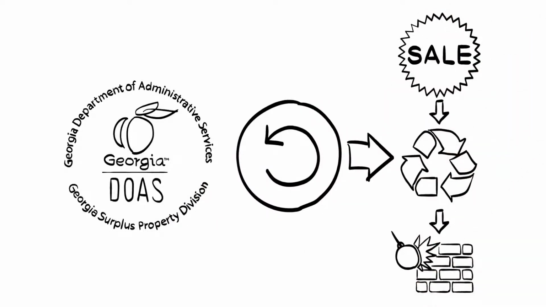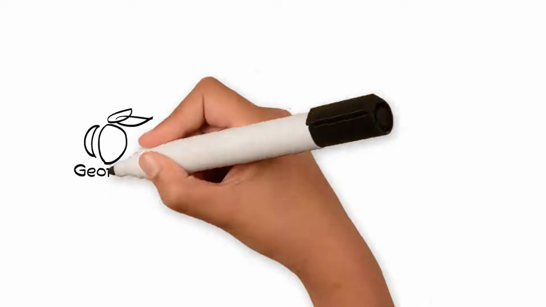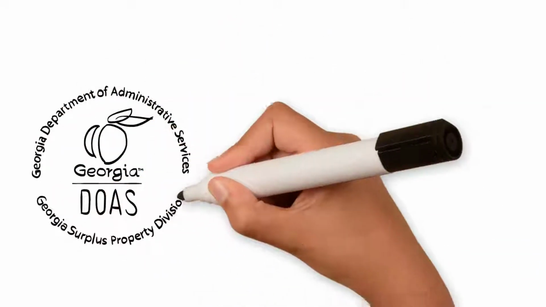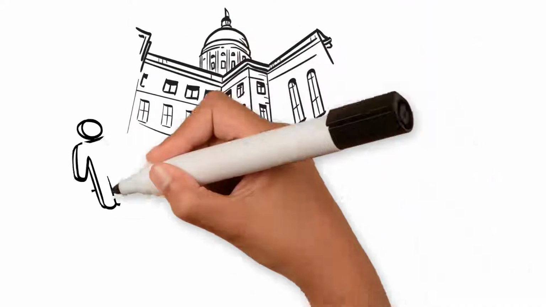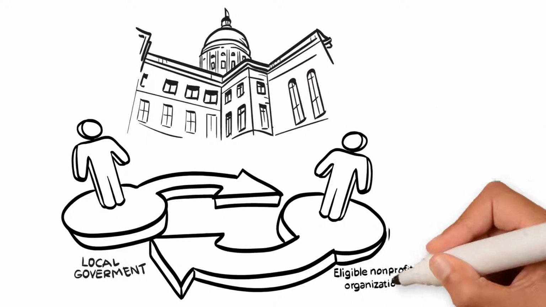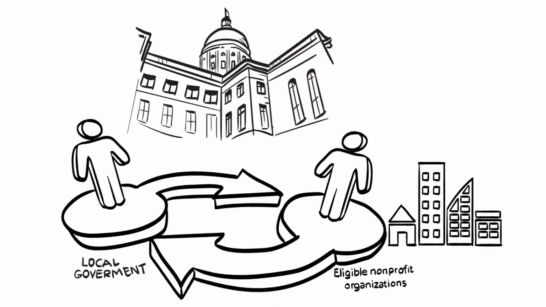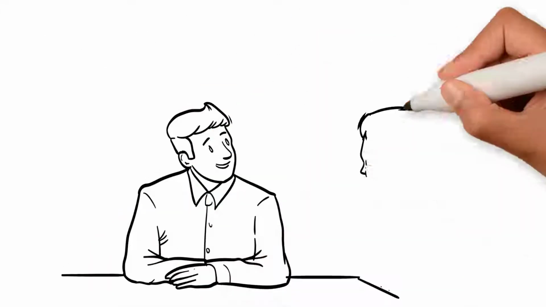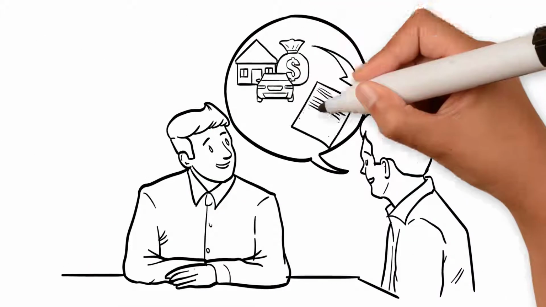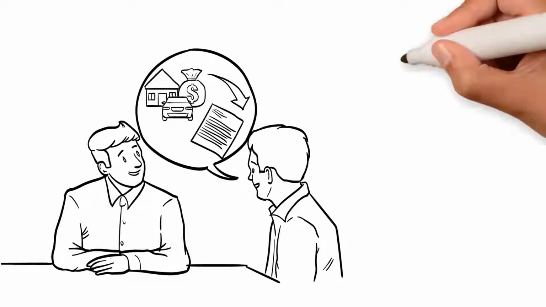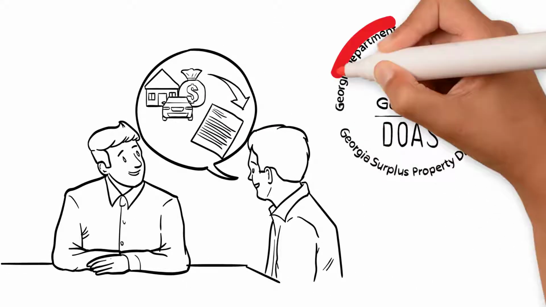The state personal property disposal flow begins with redistribution. This includes transfer between state agencies, direct negotiated sale to local governments and eligible nonprofit organizations, or vendor returns. Transfers are just that, moving assets from one state entity to another. You don't need DOAS approval to move property within your own agency.